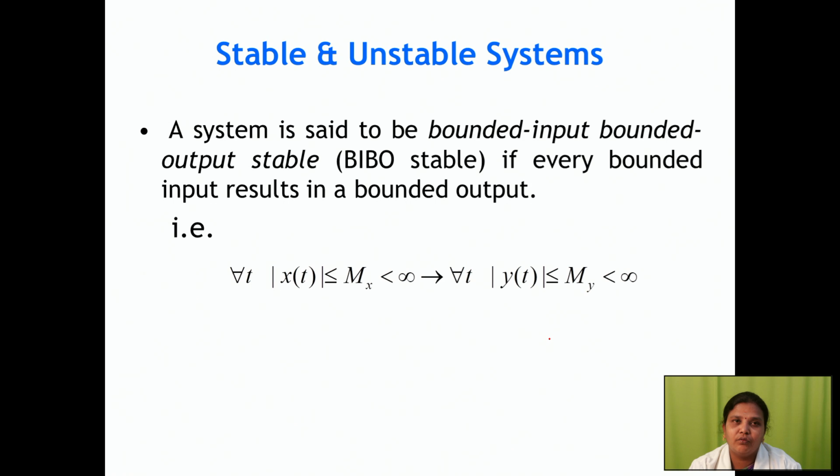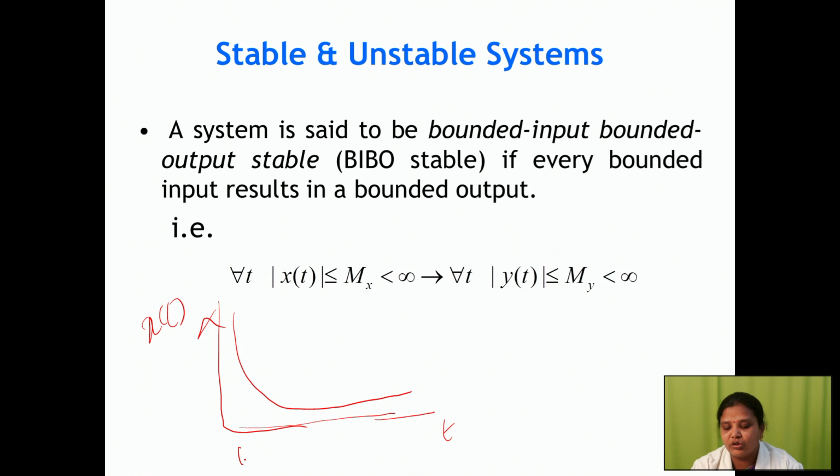Next we have to understand stable and unstable systems. If your system is a stable system, it has bounded input and bounded output. If you give a bounded input and receive a bounded output, that is a stable system. If you have a graph like this, this is your time, this is your x of t, and this is the origin. You give the input, and according to that the amplitude will change.